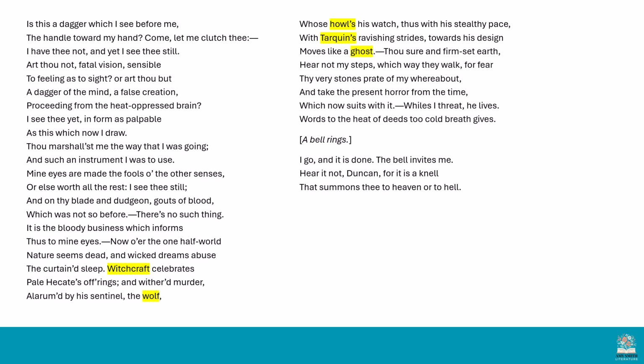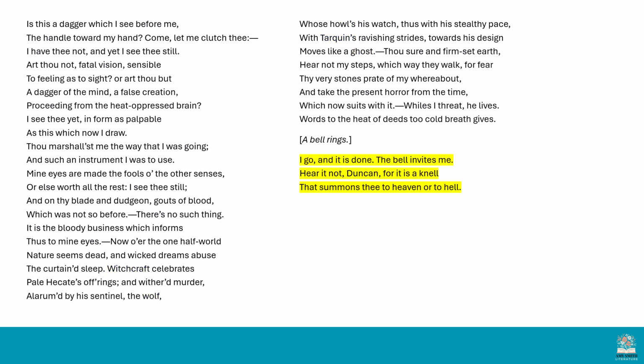I've added the word Tarquin in here, and you probably don't know the word Tarquin, or in fact who Tarquin is. Tarquin is a character from another Shakespearean text who attacks, in fact he rapes a female character in that text. So here we're thinking about someone who's a criminal who really harms other people. So all of these words added together create this sense of danger, of violence, and it's a really ominous feeling at this point in the soliloquy.